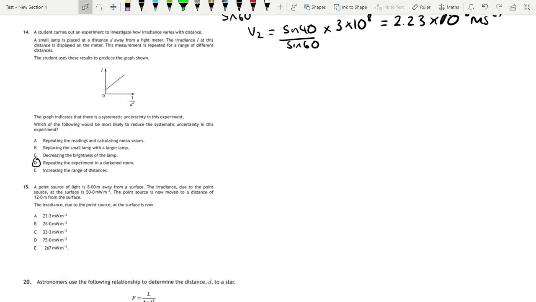15. Related to that, a point source of light is 8 meters away from a surface. The irradiance due to that point source at the surface is 50 milliwatts per meter squared. The point source is now moved to a distance of 12 meters from the surface. The irradiance due to the point source at the surface is now. So this is your I1 d1 squared equals I2 d2 squared.